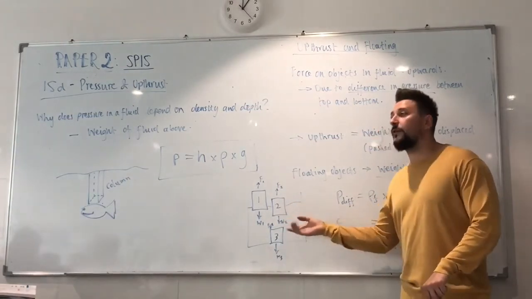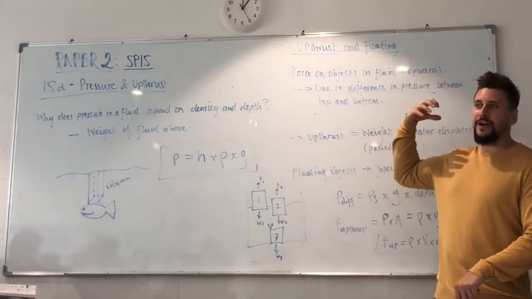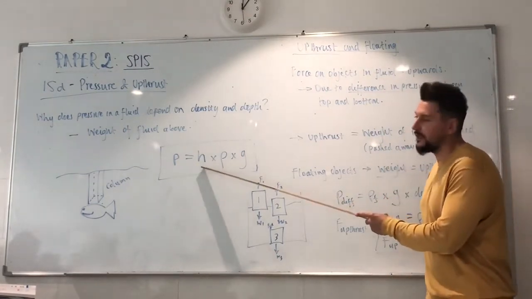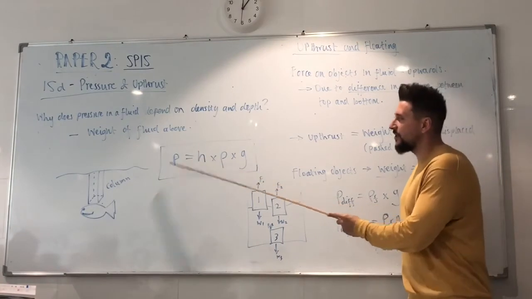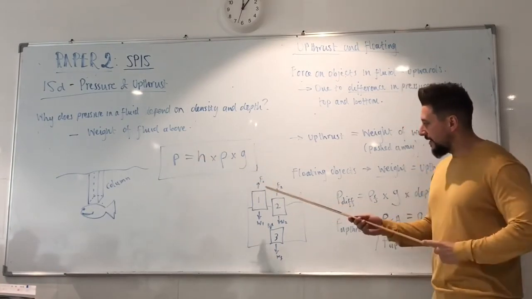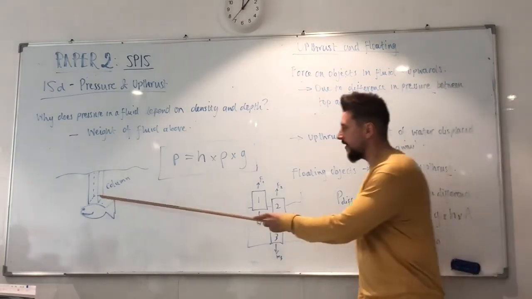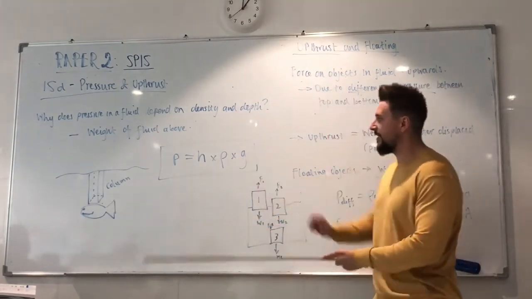Because the lower I go in the fluid, the more fluid I have above me, and therefore the greater the pressure is going to be according to this equation here. Okay? So the pressure difference is the difference in height between top and bottom. If you're submerged, it would be between there and there. For the fish, it's between there and there, whatever that height is.